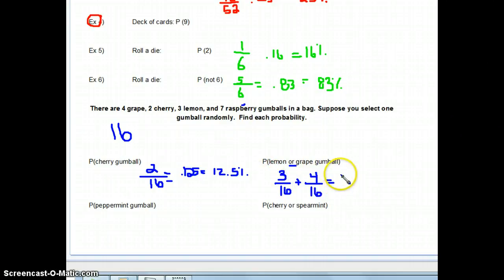3 plus 4 is 7. And hopefully you remember the rule for fractions. Whenever you have the denominator, you're not going to add those denominators together. You're just going to keep that denominator the same. So we have a 7 out of 16 chance. We're going to divide those in our calculator, and you get 0.43. And you're going to write that as a percentage, and you're going to get 43%. All right? I'd like you to try this one on your own too, and then you're all set for probability.